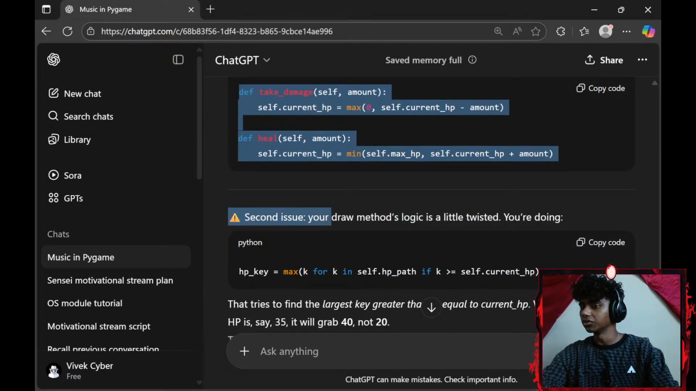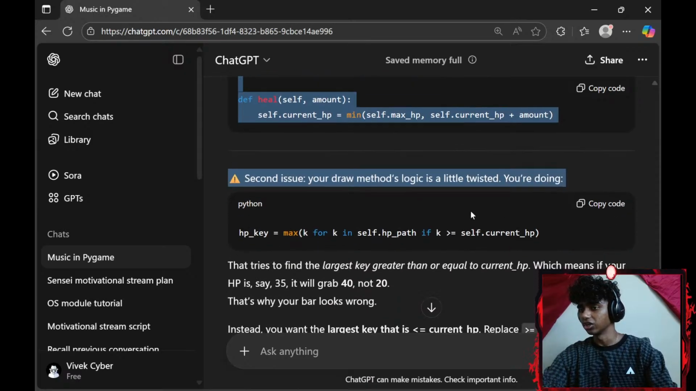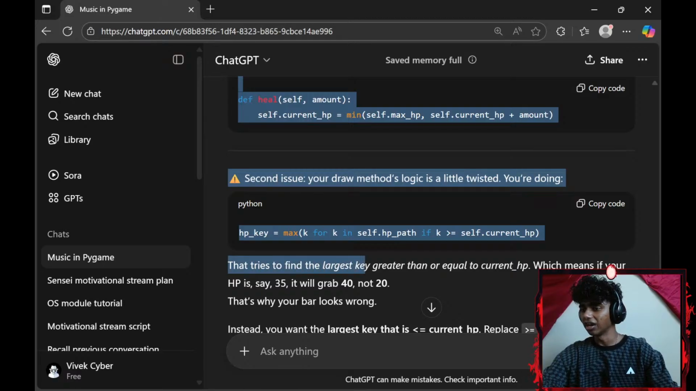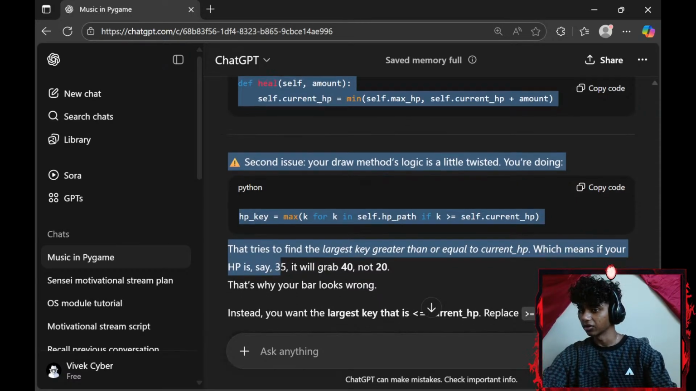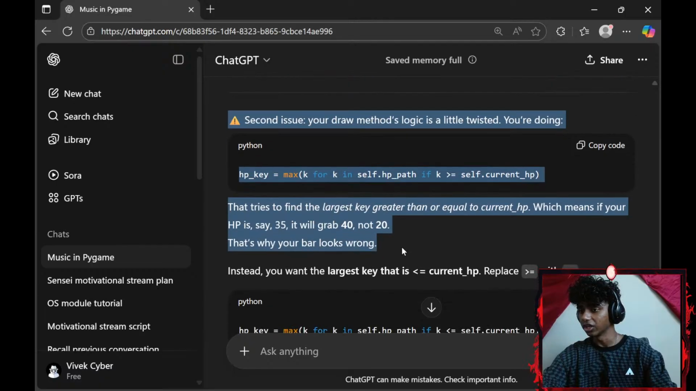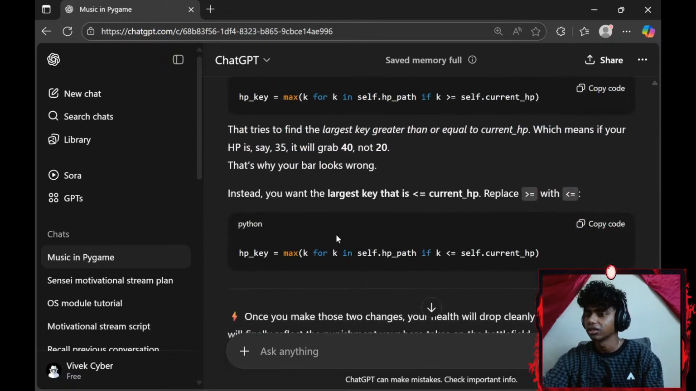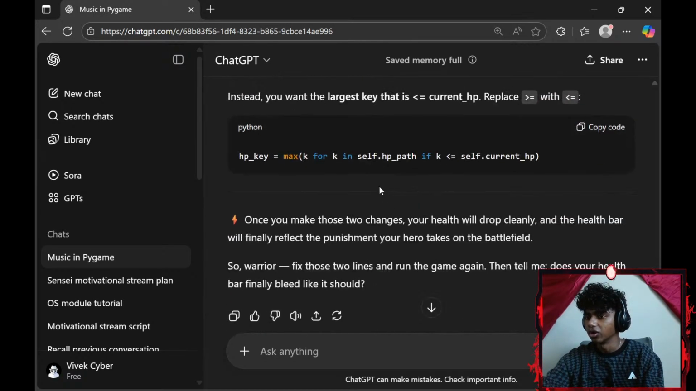Okay, second issue. Your draw method's logic is a little twisted. You're doing k for every k in sub.path, which tries to find the largest key greater than or equal to current HP, which means if HP is, say, 35, it will grab 40, not 20. That's why your bar looks wrong. Oh, I see. Okay. Instead, you want to go with lower.